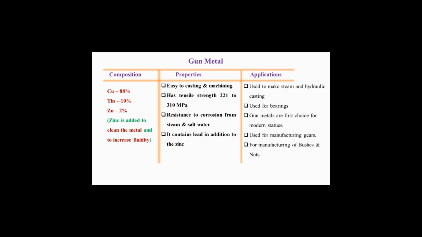So guys, up to this we have seen what is meant by copper, its properties, its applications, and its alloys. We have seen there are basically two types of copper alloys, copper zinc and copper tin. And after that we have seen various types of copper alloy, their properties, applications and compositions also. So guys, in the next video we are going to see aluminium and its alloys and many more non-ferrous material properties.